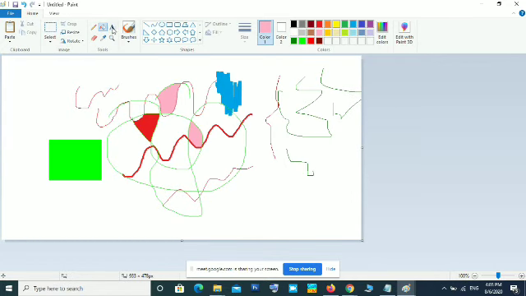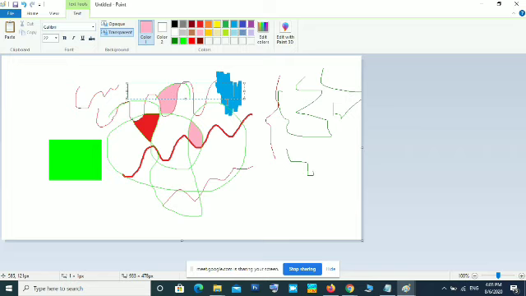The next is the text tool, using which you can type text. Click the text tool, click anywhere on the image that you want, and type the text. After typing you can change the color. Select the text, and if you want to change the color, select the color that you want.